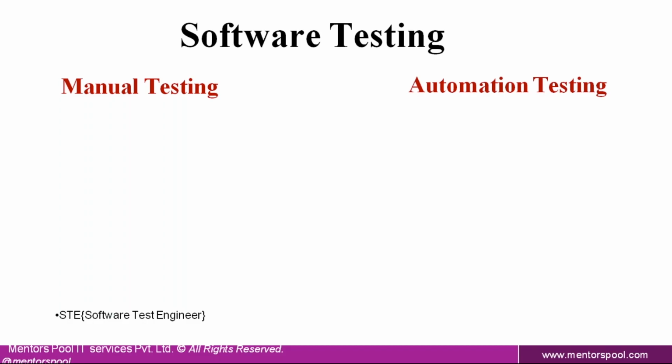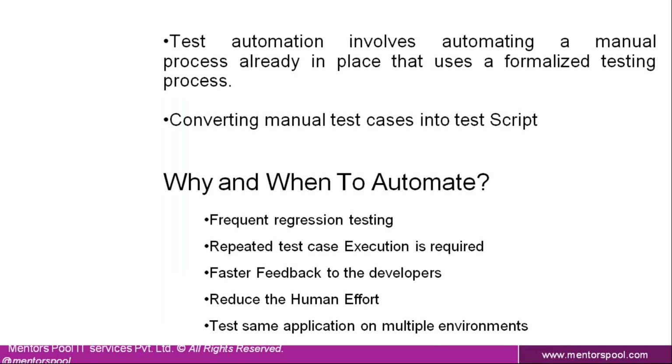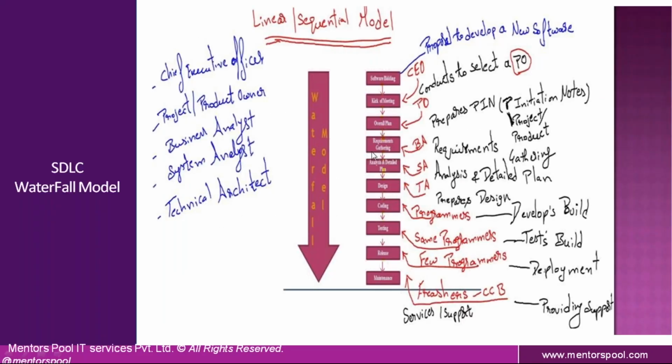So let us discuss the role of the test engineer. Initially, the role of the test engineer begins with studying the user stories. In the Agile SDLC model, or in advanced SDLC models, requirements are called by a different terminology, user stories, but the meaning is requirements. As we discussed in the waterfall SDLC model, as soon as the requirements document is ready and the detailed plan and high-level and low-level designs are ready, all these documents are shared with the developers as well as testers.